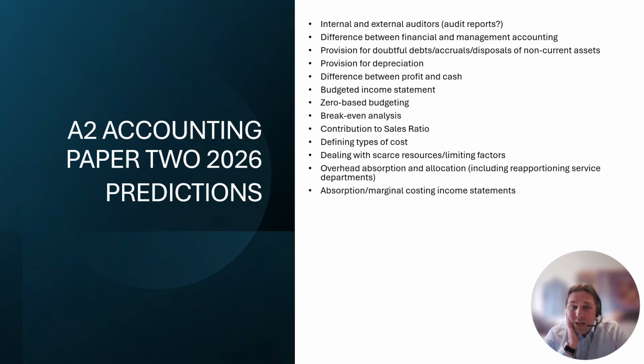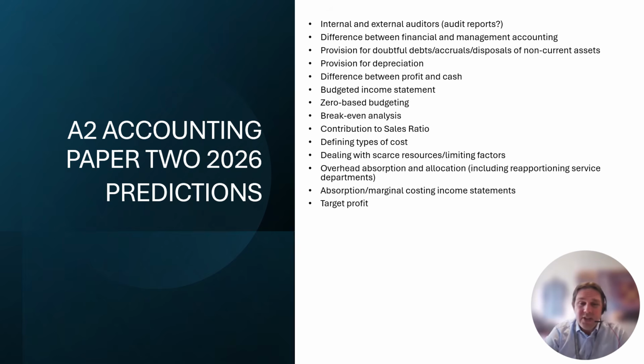Another thing that hasn't come up is absorption costing or marginal costing income statements. So yeah, that must be due. So looking at absorption costing, value of inventory, over and under absorption of overheads, marginal costing, focusing on fixed and variable costs, calculating contribution, make sure you can deal with those.